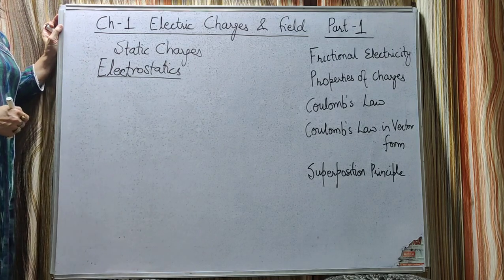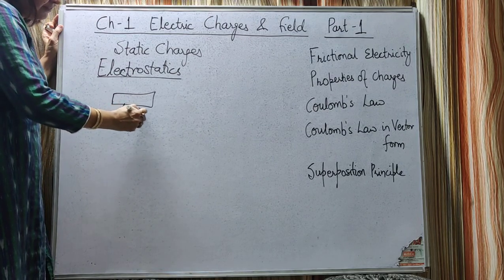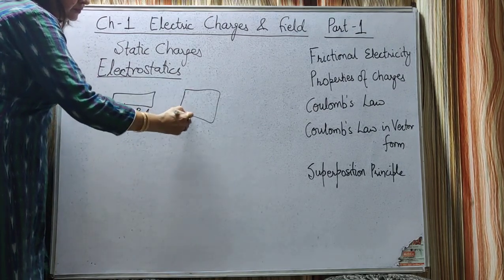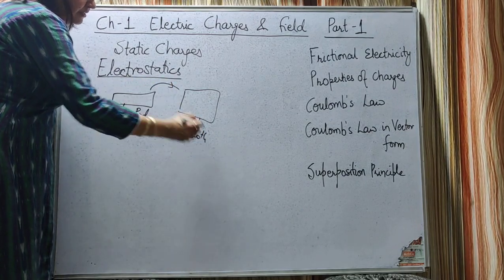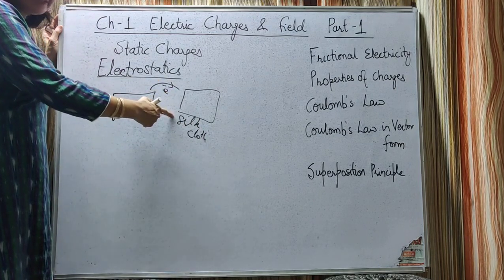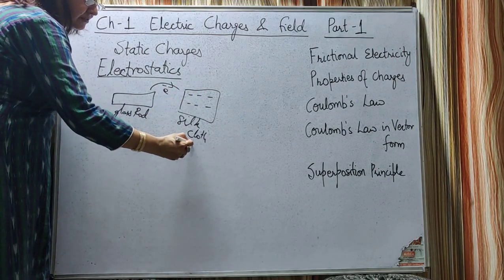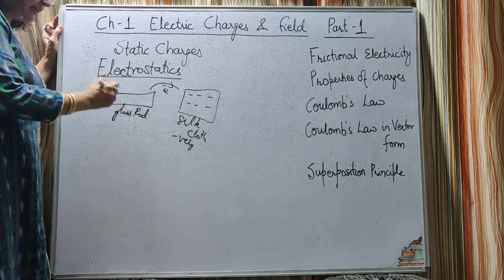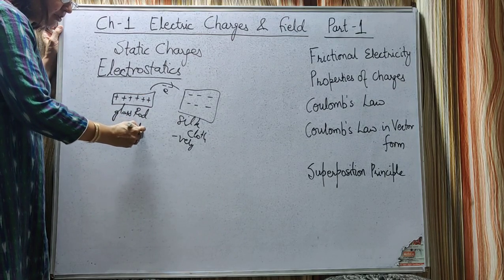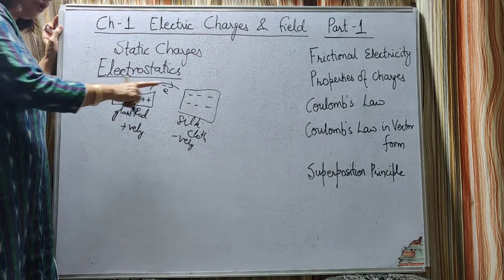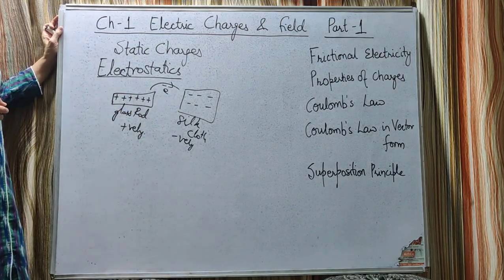Let's take an example. When a glass rod is rubbed with a silk cloth, some of the electrons are transferred from the glass rod to the silk cloth. So, as the silk cloth has excess of electrons, this becomes negatively charged, whereas the glass rod will acquire an equal amount of positive charge. So, this glass rod becomes positively charged. So, the body which gains electrons becomes negatively charged, and the body which loses electrons becomes positively charged.